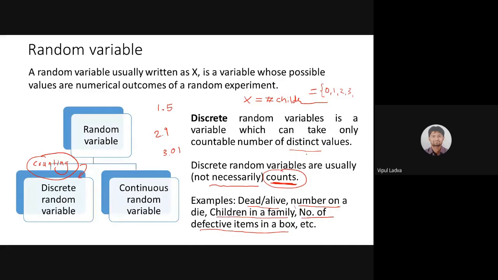If I'm counting the number of children, is it possible that the count will be 1.5, or 2.9, or 3.05? Reply in the chat box or by unmuting your mic. Narayan is saying no, sir. Yes, it's not possible, because the number of children will surely be a non-negative integer. Minimum it will be 0. Maximum we can't predict.